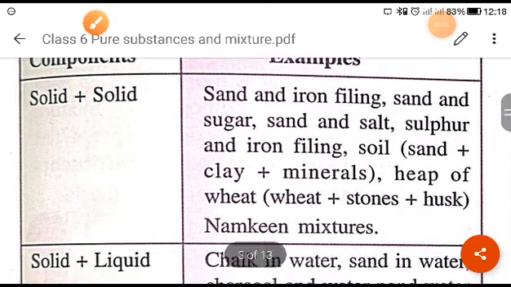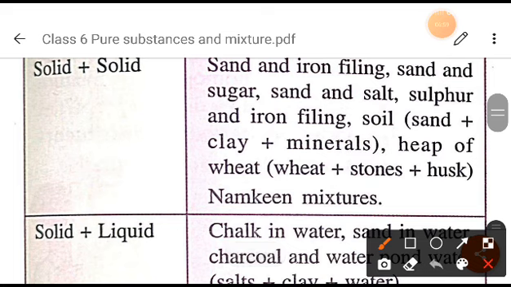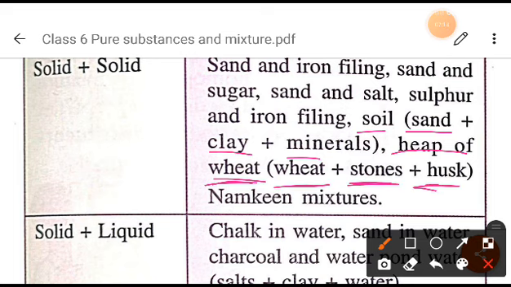Now after that, you can take the example of soil. Soil is what? It is a mixture of sand, clay, and minerals, right? After that, we can see a heap of wheat. When you see a heap of wheat, or a heap of rice, at that time you will get wheat, sand, and husk there. In the heap of wheat, you will get wheat as well as stone as well as husk. So many things you will get there, right?